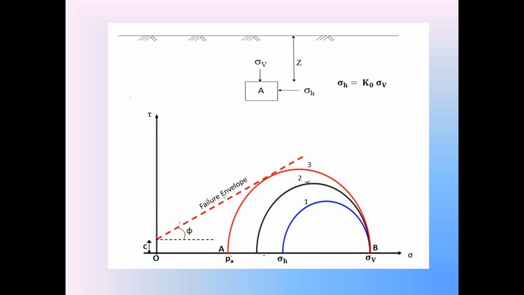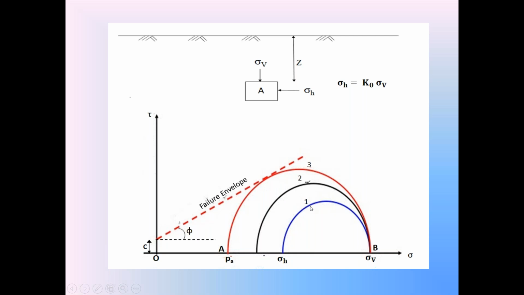In the diagram, we also have the failure envelope of the cohesive backfill, this dotted line. This top dotted line is the failure envelope of the cohesive backfill.